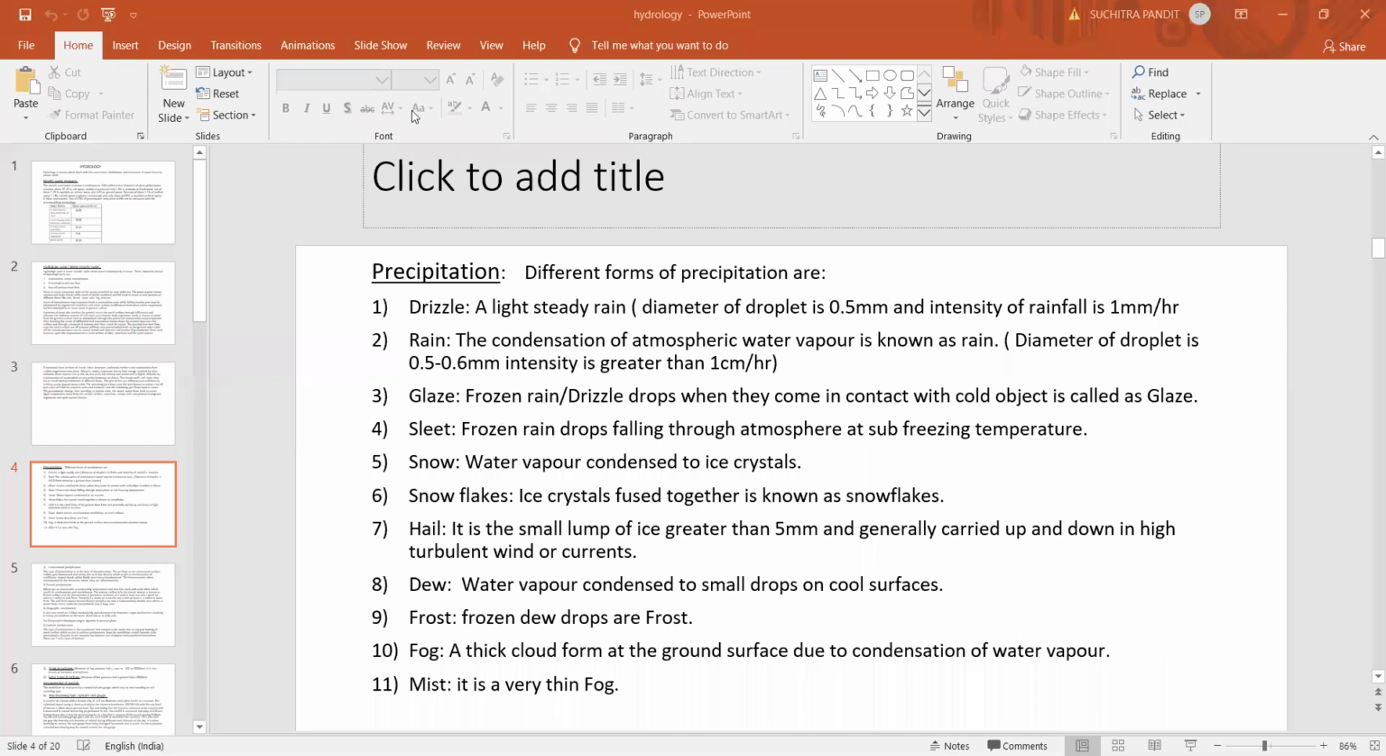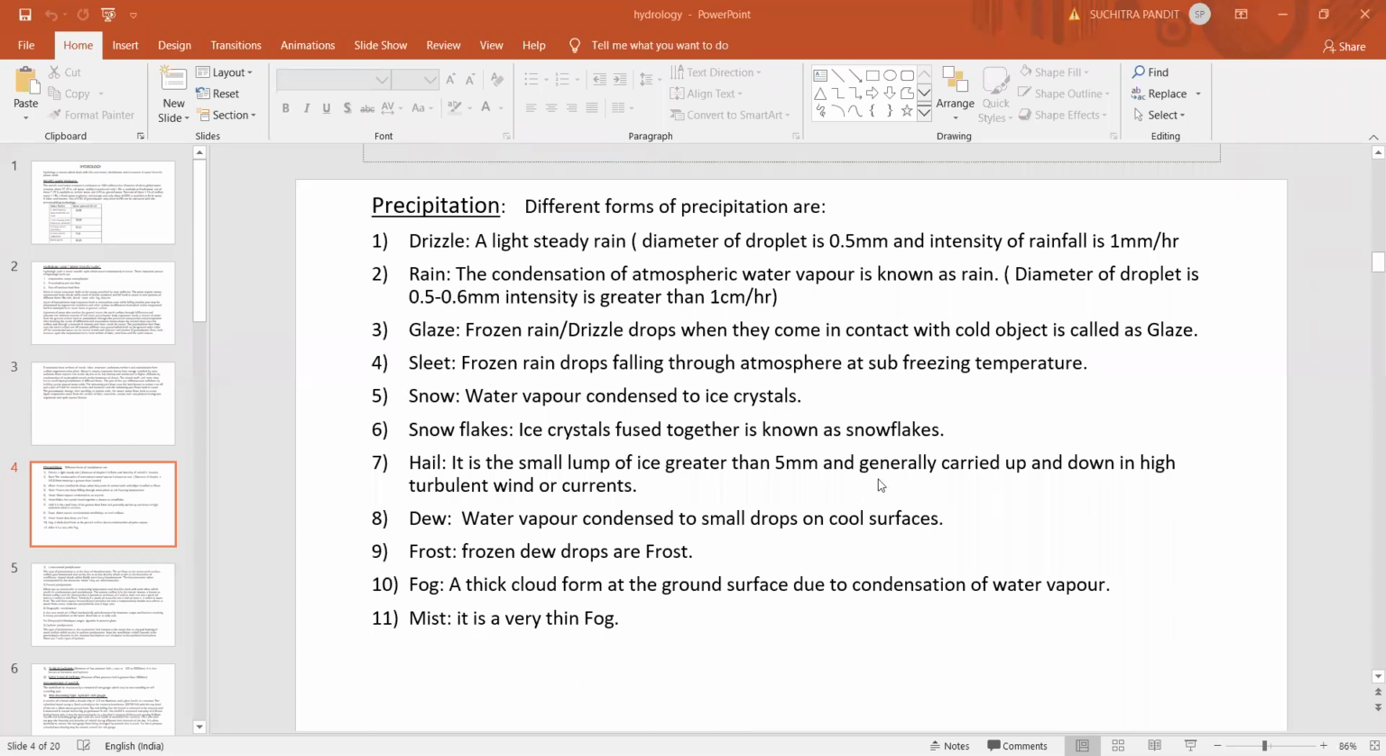And in the examination also, the question will be like this: what are the different forms of precipitation? So these are the different forms of precipitation. Sometimes there are different types of precipitation. The different types of precipitation is different from the different forms of precipitation. Normally students, whenever we ask what are the different forms of precipitation, they write the different types of precipitation. No. So these are the different forms of precipitation.